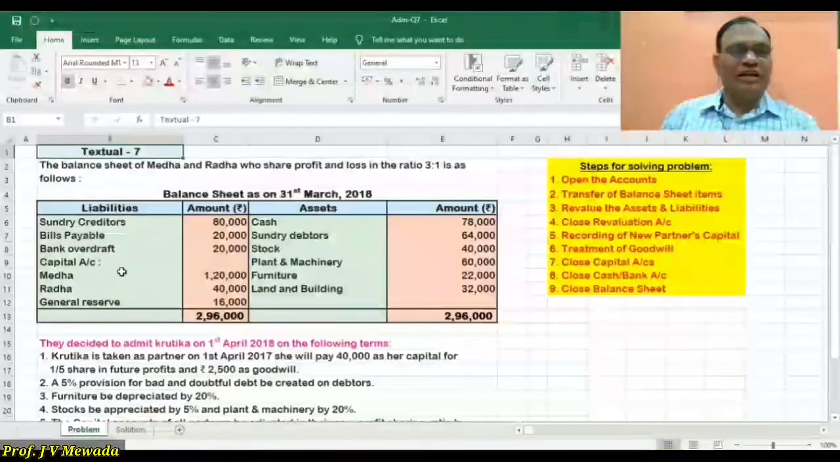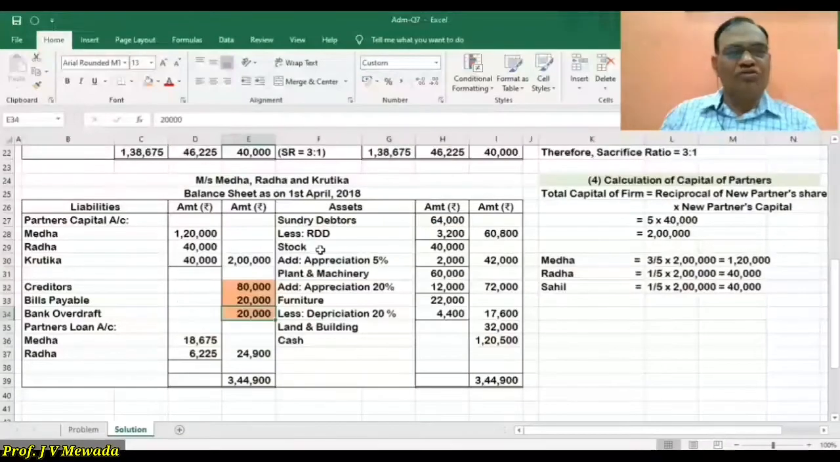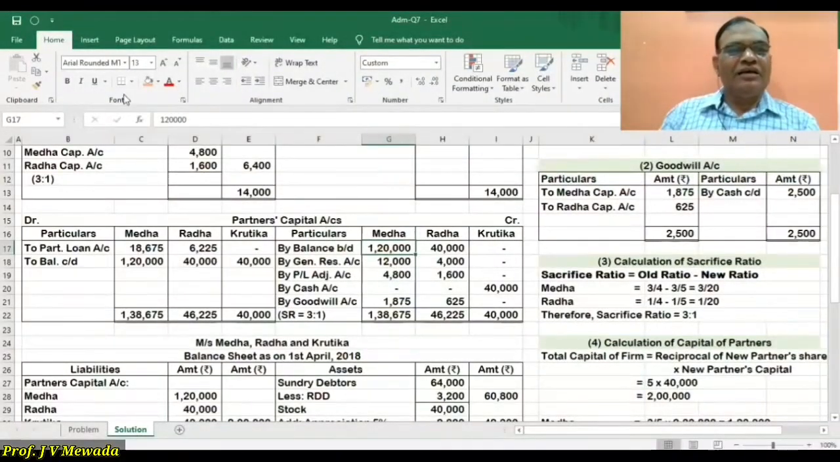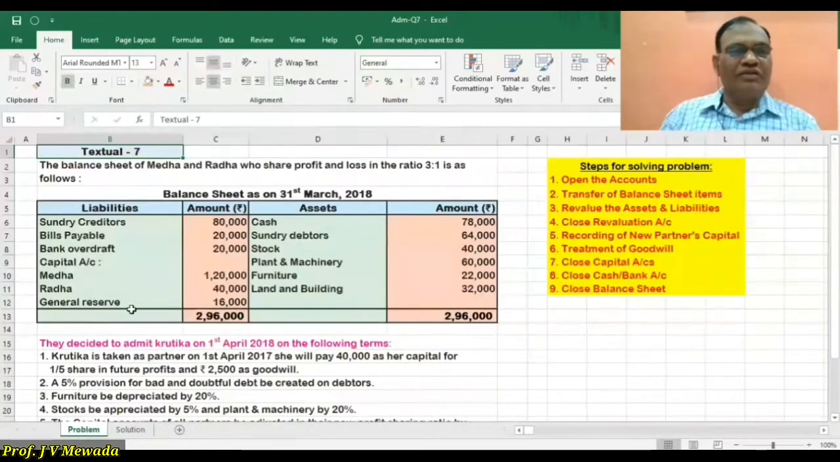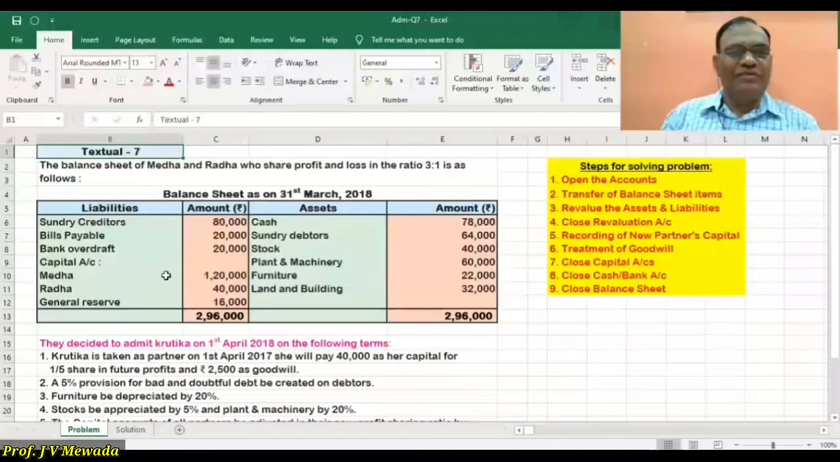Then in our problem, we have the capital of the partners Medha and Radha. In the solution, let us write in the capital account, Medha is 1,20,000 and Radha is 40,000. We are given the general reserve of 16,000, which we are going to distribute in the old ratio, that is 12,000 and 4,000. So the liability side is over. Now we'll see the asset side.